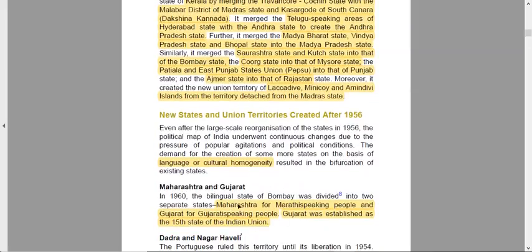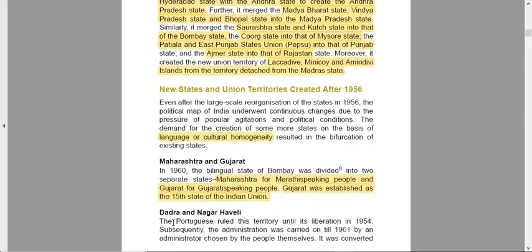In 1960, the bilingual state of Bombay was divided into two separate states, Maharashtra for Marathi speaking people and Gujarat for Gujarati speaking people. Gujarat was established as the 15th state of the Indian Union because by that time Maharashtra was already existing. So Gujarat was known as the 15th state of the Indian Union. We'll see how the 16th and 17th states came.